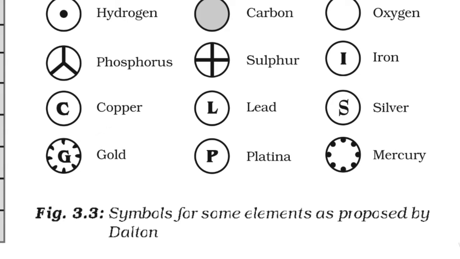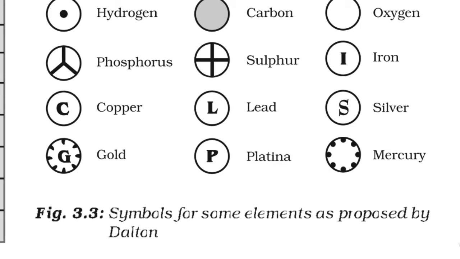Sulfur with 4 lines, or you can say 2 lines crossing one another inside a circle. For iron, circle and capital I. For copper, circle and capital C. For lead, circle and capital L. For silver, circle and capital S. For gold, circle and capital G, and see how it is shown here. For platina, circle and P, and for mercury, a circle with a dot attached to the inside part of the circle.